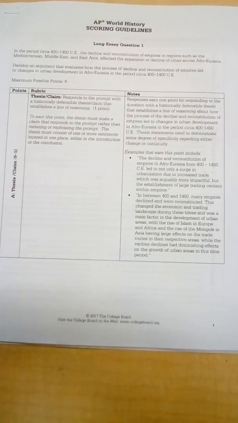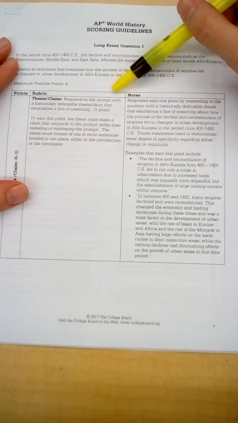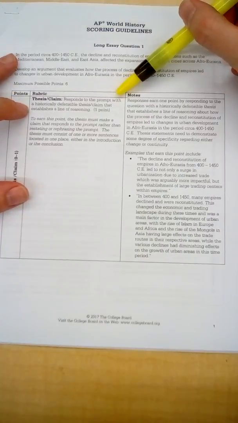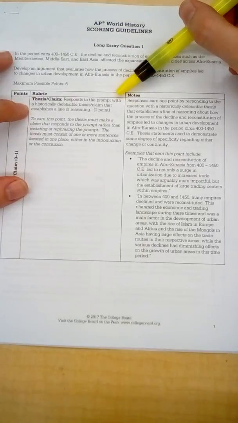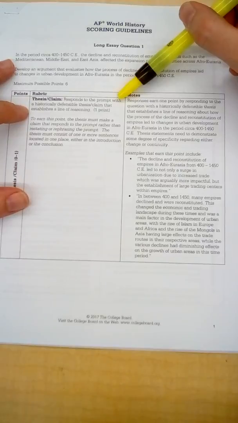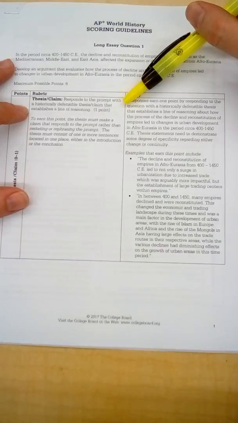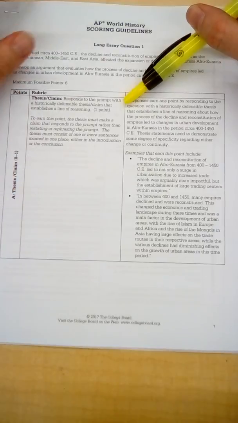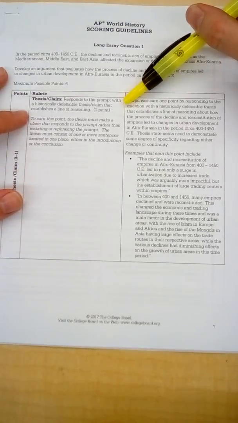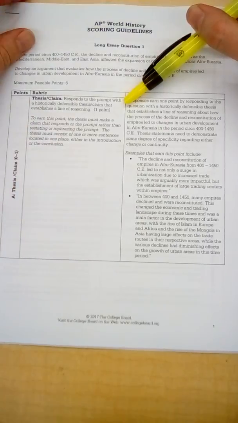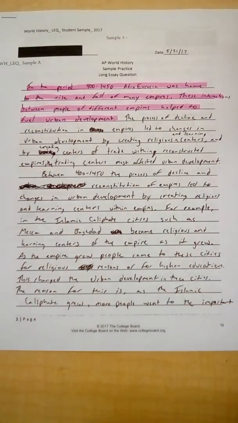So according to College Board, you have to do two things in order to get a point for your thesis statement. First, you have to respond to the prompt with a historically defensible thesis or claim. Again, that's where you are making a statement that you are going to try to prove to be true. Now, the second part that you also have to provide in order to get a full point is that you have to establish some line of reasoning that you plan to use in order to try to prove that that claim is true. So most of the time, the line of reasoning takes the form of some type of category or categories that you're going to examine as evidence to try to prove the claim.